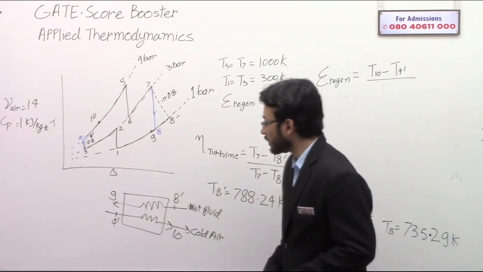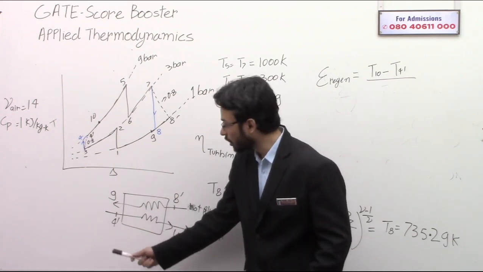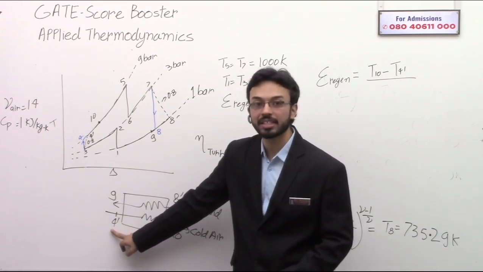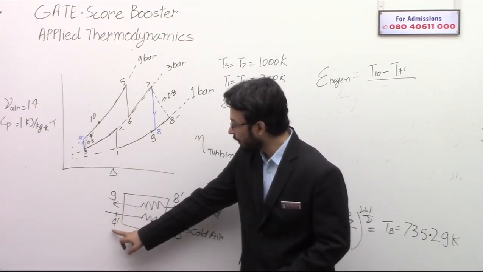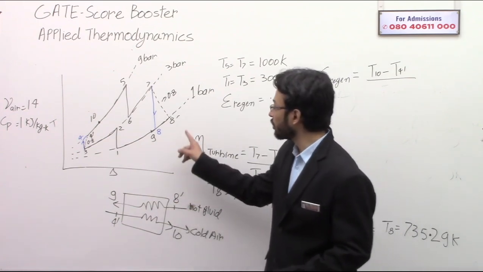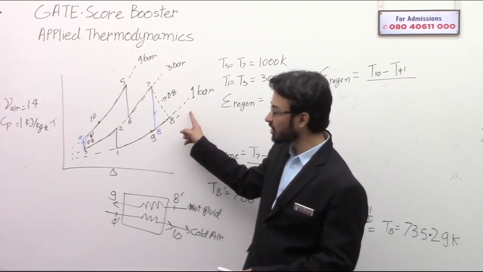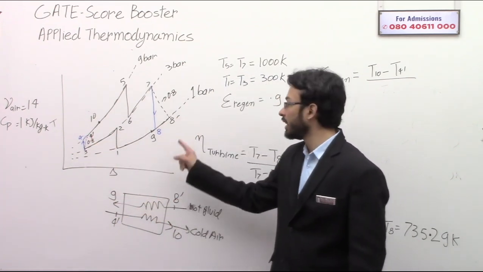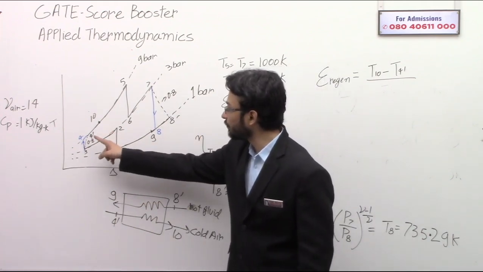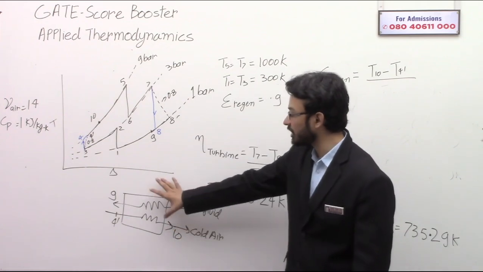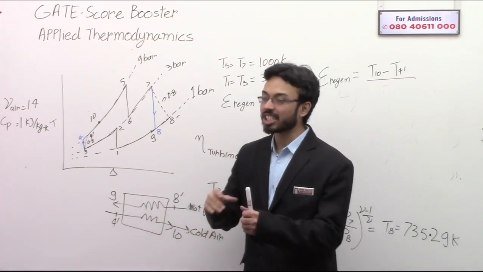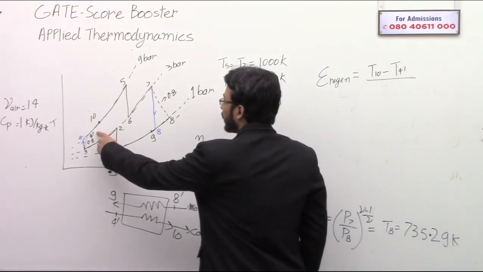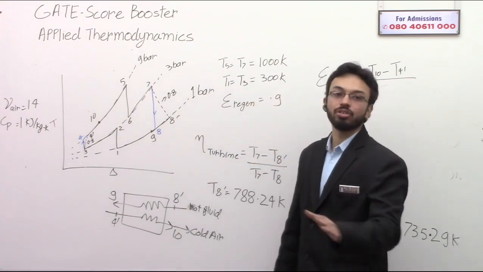And see, the cold fluid is entering at 4 dash, correct? The maximum rise that the cold fluid can see is when its temperature rises from 4 dash to 8 dash, correct? Because 8 dash is the maximum temperature and 4 dash is the minimum temperature that this regenerator is facing. Okay, so the maximum rise in temperature of the cold fluid can be from 4 dash to 8 dash, because further rise is not possible.